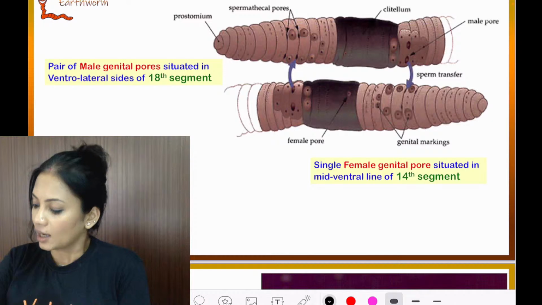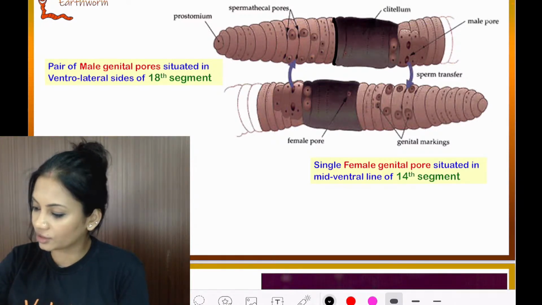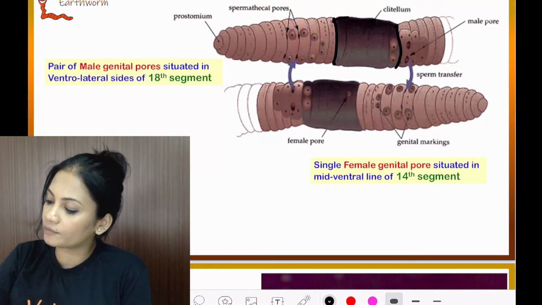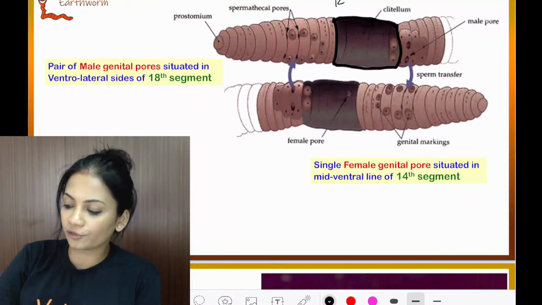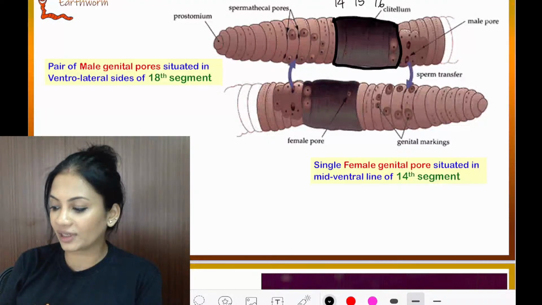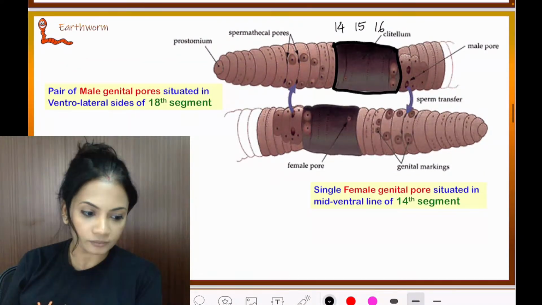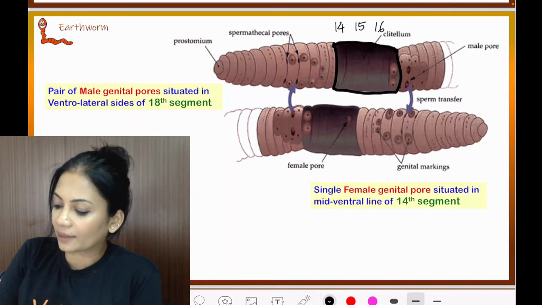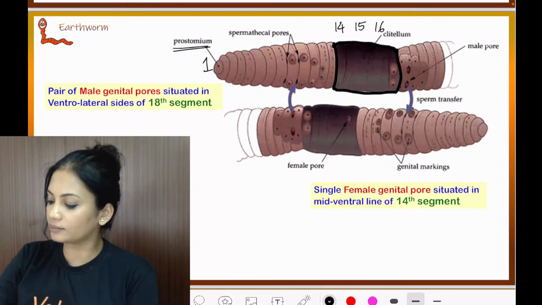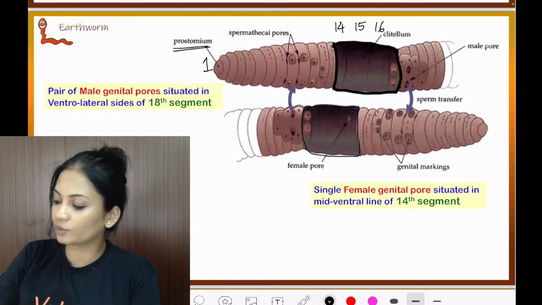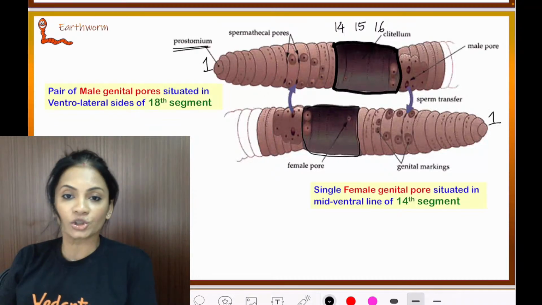So now look. As you can see over here, this is the clitellar region. Kids, which segments are these? If this is the clitellum, these are going to be segments number 14, 15 and 16. Perfect. Now, this is segment number 1 as it's written, the prostomium. Here is the clitellum, and this is segment number 1.